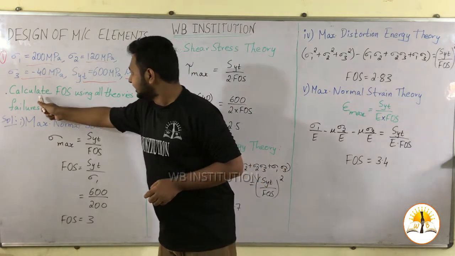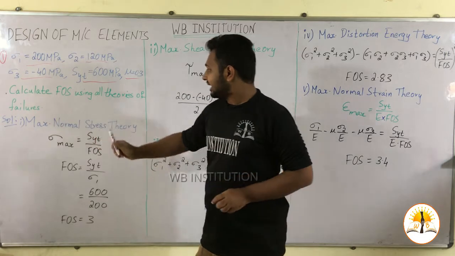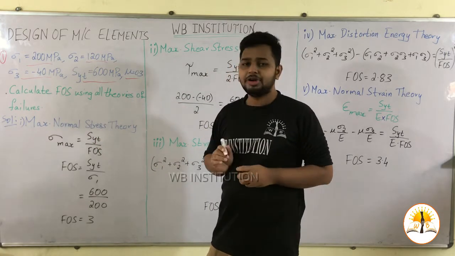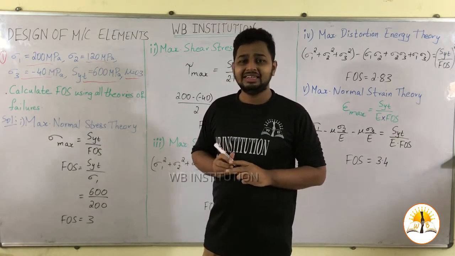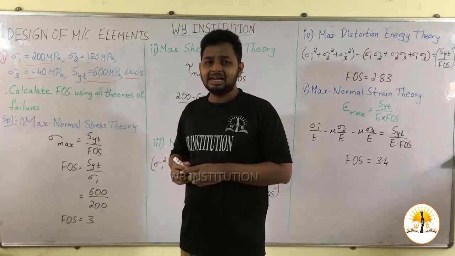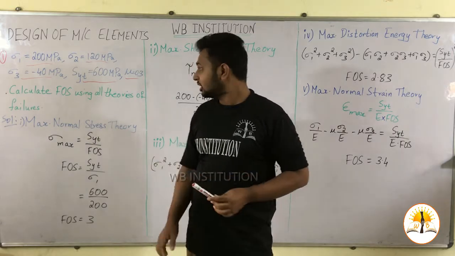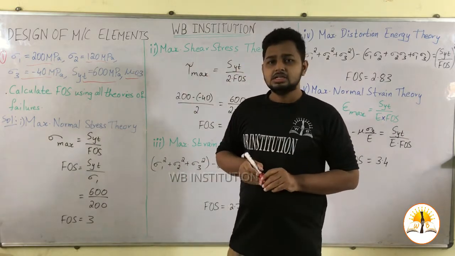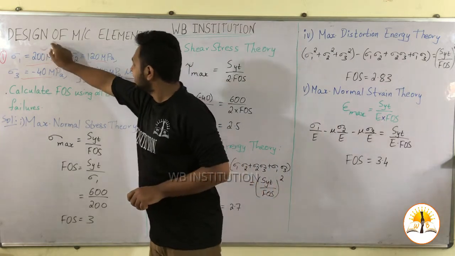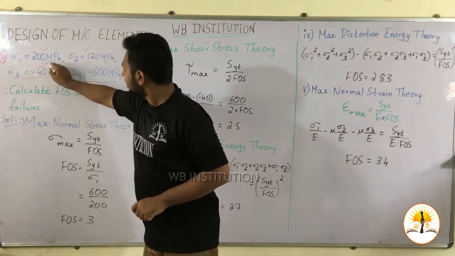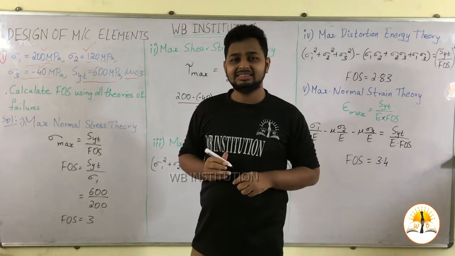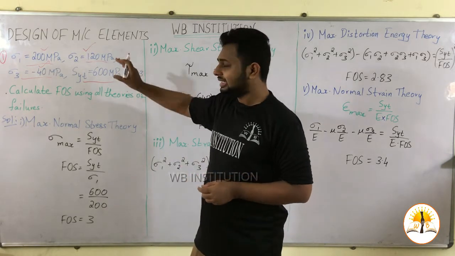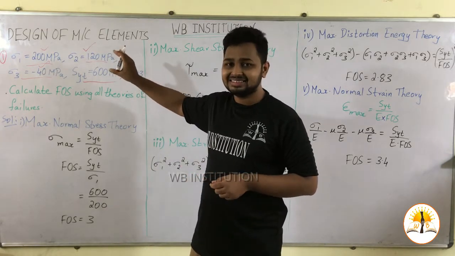They have asked to calculate FOS using all theories of failures. So by using 5 theories of failures, we have to calculate the factor of safety for the given stresses. There are 3 stresses mentioned, all 3 are normal stresses, so we have to consider this body under triaxial stresses.